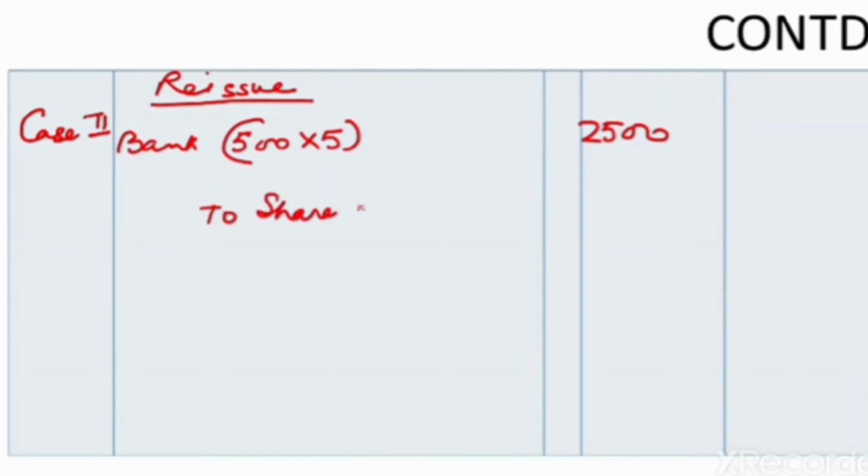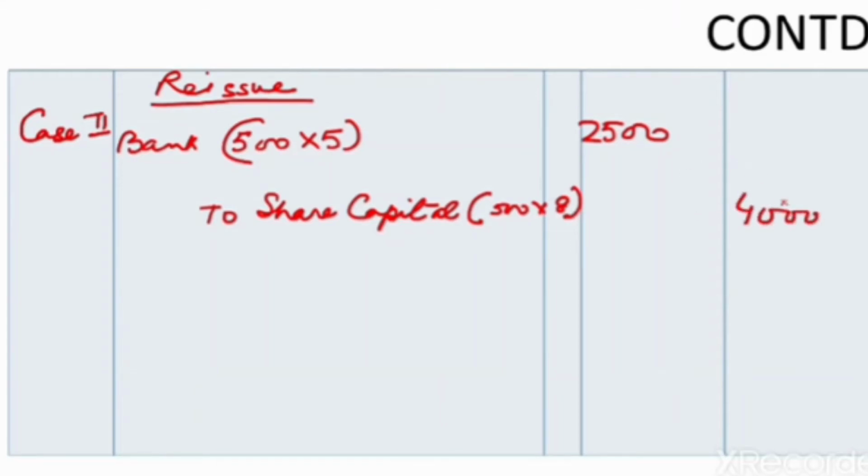So at the time of reissue, the entry will be like this: bank account debited, on 500 shares, rupees 5 have been received. But the paid up value that we will credit to share capital account is not given, so we will assume it to be the called up amount, that was rupees 8 per share till the forfeiture of shares.